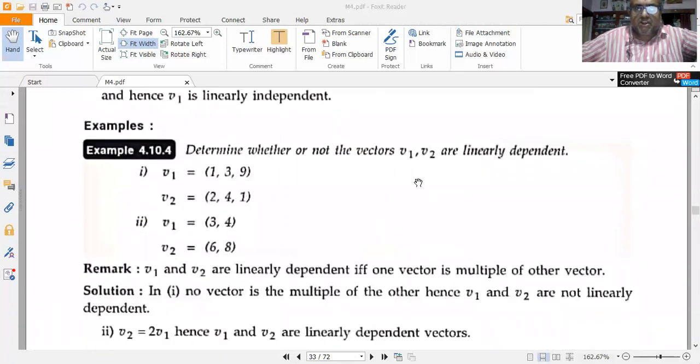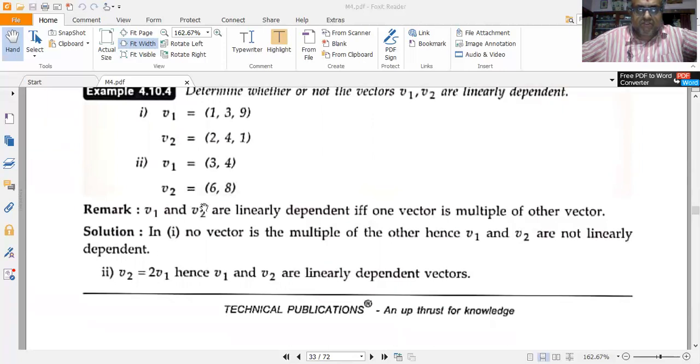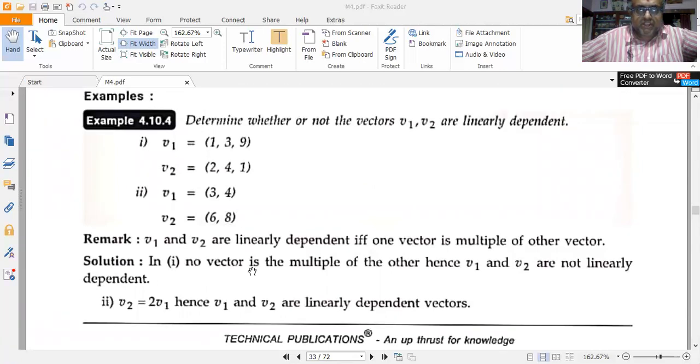Determine whether or not the vectors v1, v2 are linearly dependent. The first problem is v1 equal to (1, 3, 9), v2 equal to (2, 4, 1). Second case, v1 equal to (3, 4), v2 equal to (6, 8). Please note v1 and v2 are said to be linearly dependent if one vector is a multiple of the other. So if v1 is a multiple of v2 or v2 is a multiple of v1, then they are linearly dependent. Otherwise, they are linearly independent.